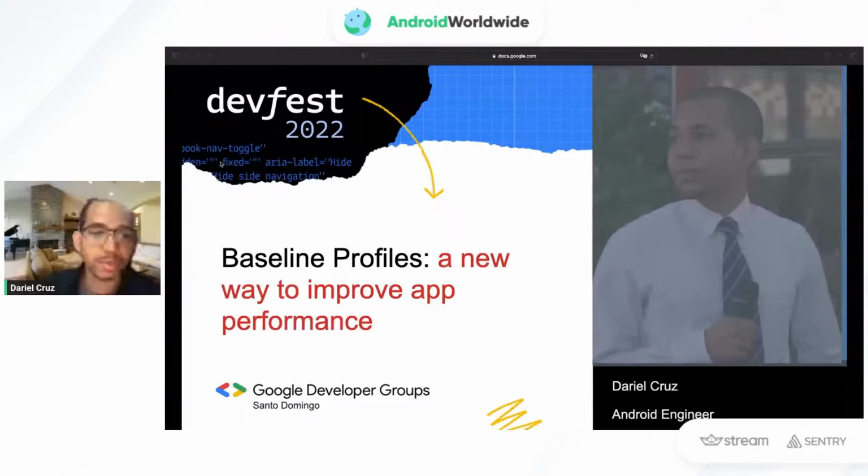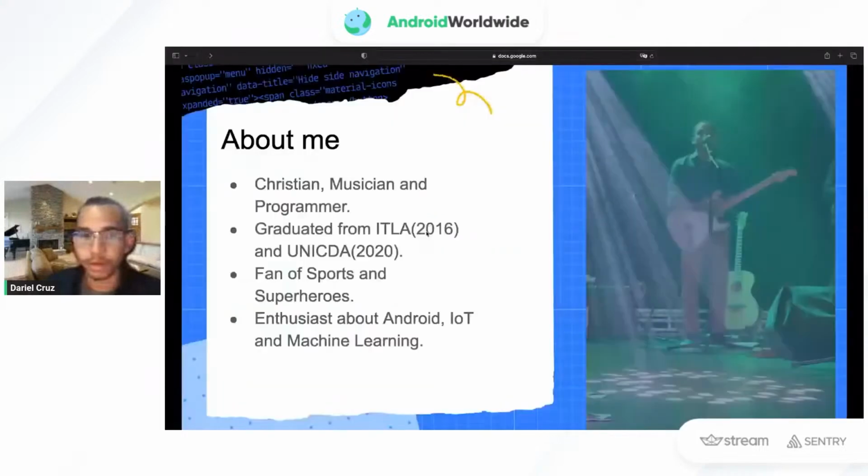As I mentioned, I'm a developer from the Dominican Republic. I'm a Christian, I'm a musician, I'm a programmer. I graduated from college a couple of years ago, and I really like working with Android, with IoT, and machine learning related stuff.